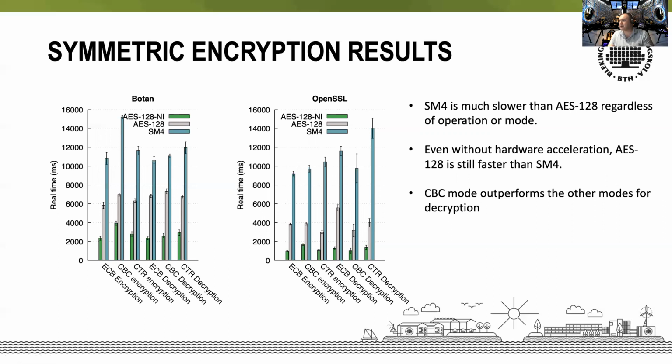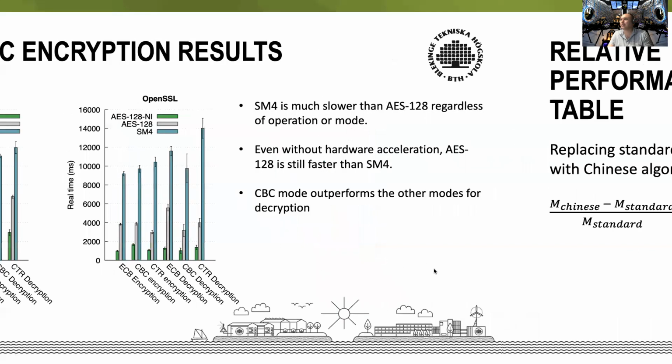One other thing that surprised us a little bit was that CBC mode outperformed the other modes for decryption only. We don't have a very good explanation for this. A possible explanation can be that, for instance, the counter mode is not able to exploit the parallelism that exists in our device. At least that's what the measurements indicate.